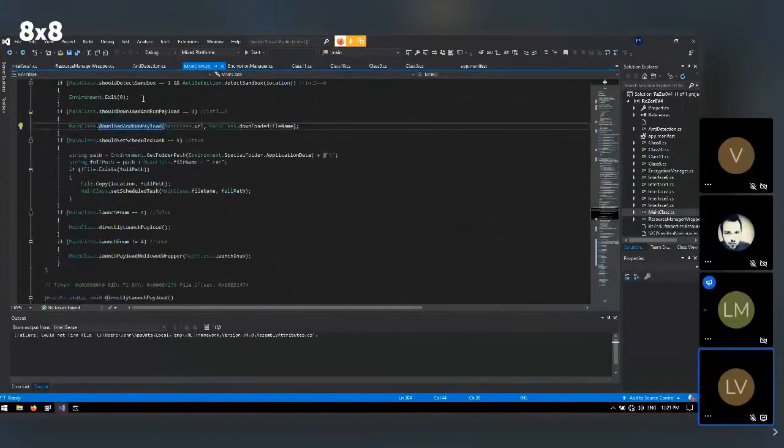Now we continue. We can also see that it has the possibility to set a scheduled task, which is used for persistence. That should be 1 to be true, and in this case it is true. So this loader actually sets a scheduled task.